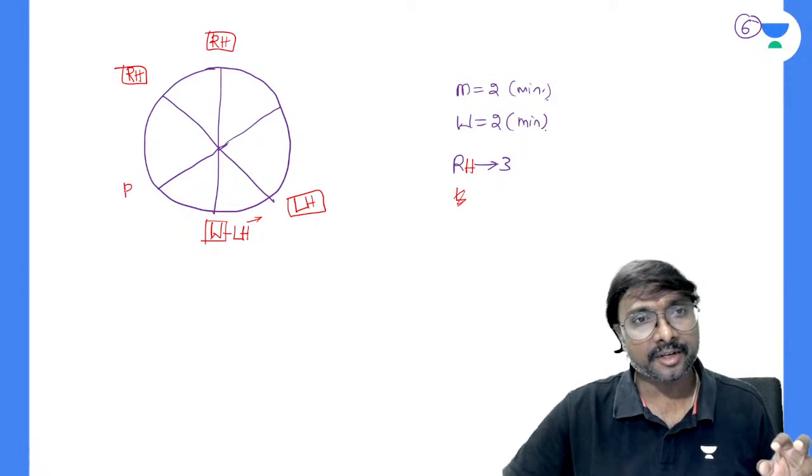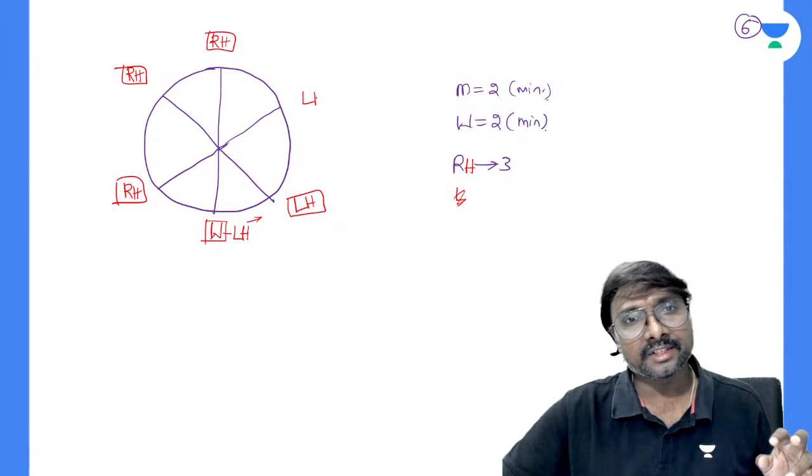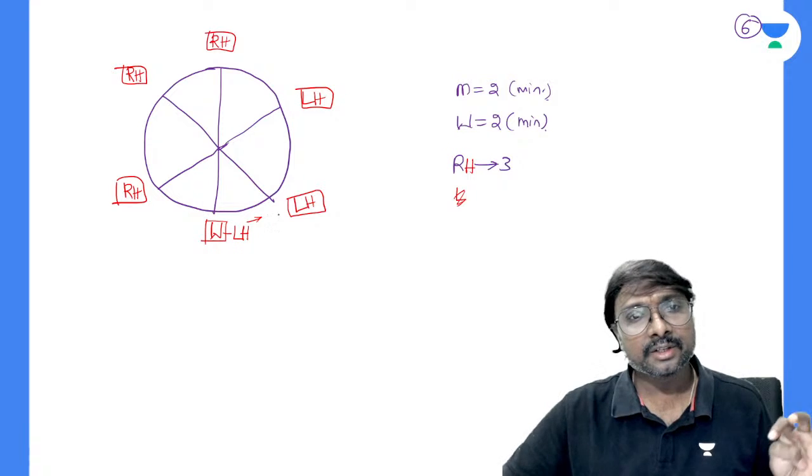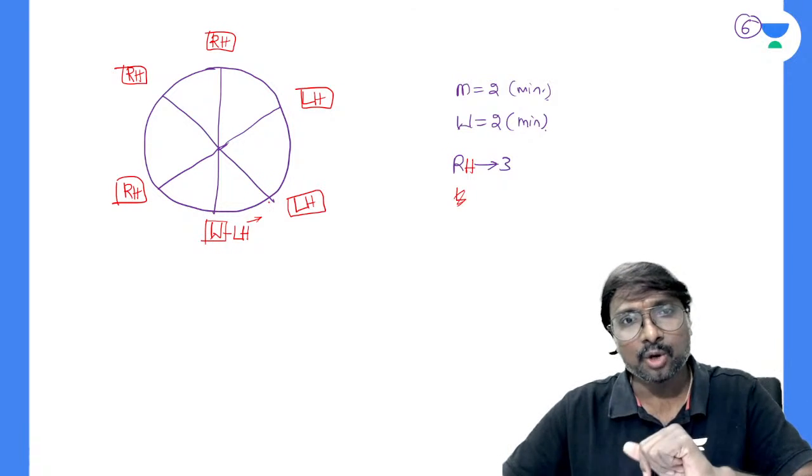Here let us say these three persons are right-handed persons, and these three persons are obviously left-handed persons we are having, right? So now what do you have? At least how many women are there?